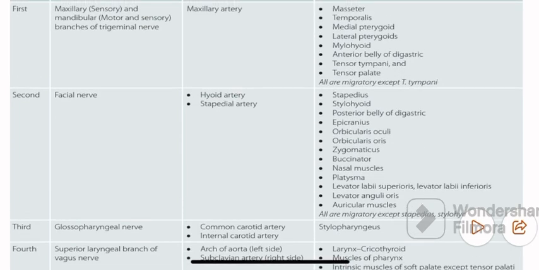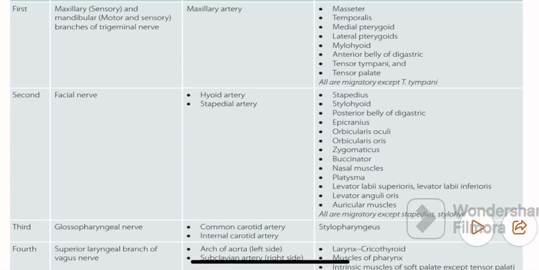The first pharyngeal arch, also known as the mandibular arch, so the nerve supply is the mandibular nerve, which is a branch of the trigeminal nerve, and also maxillary, because the first arch has double innervation, so it has the maxillary and mandibular nerve. And the artery of the arch is the maxillary artery, you can remember it easily.